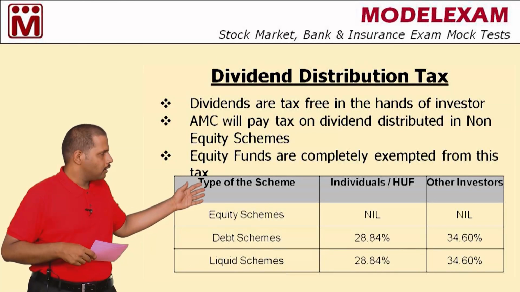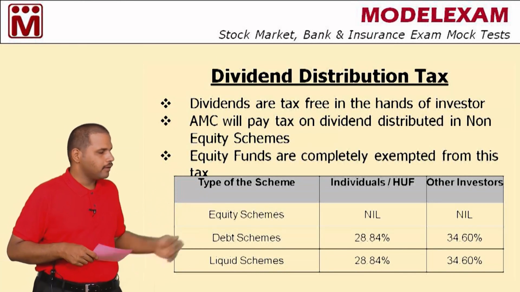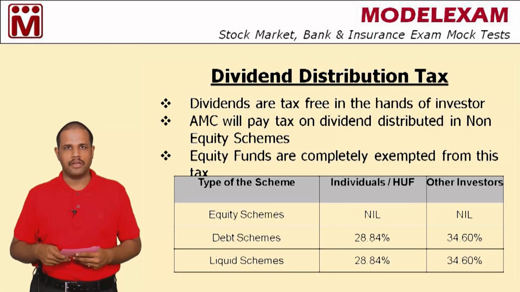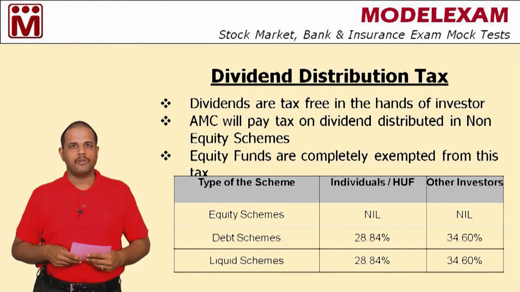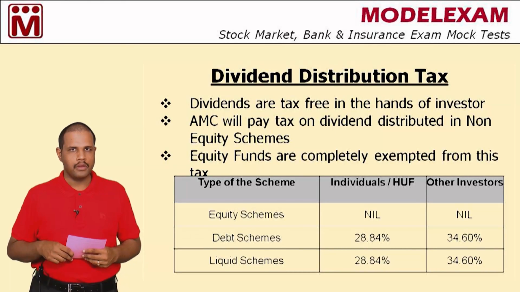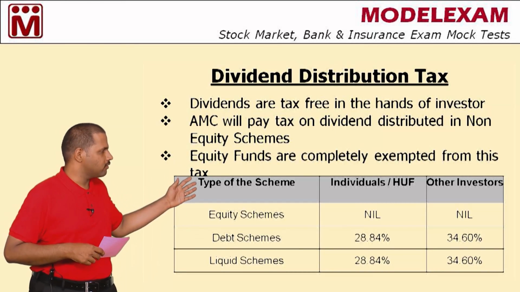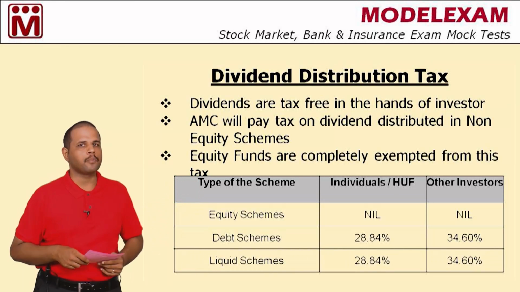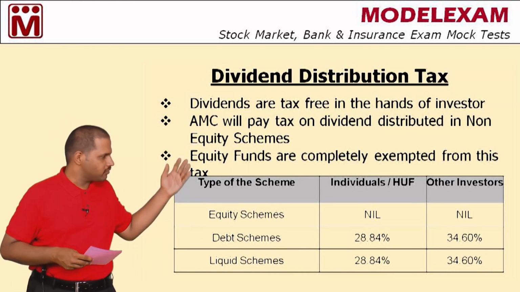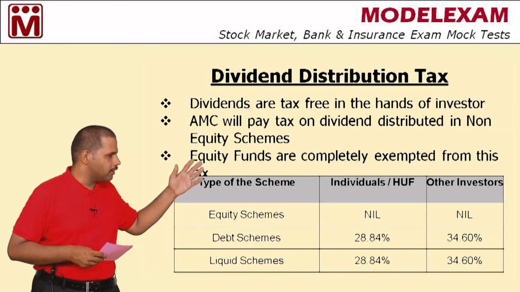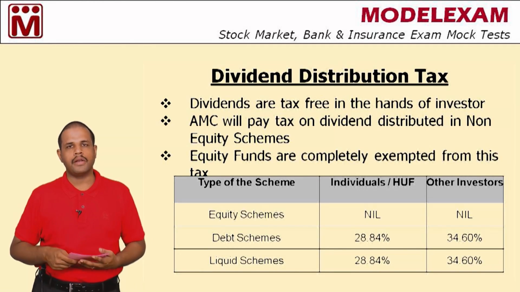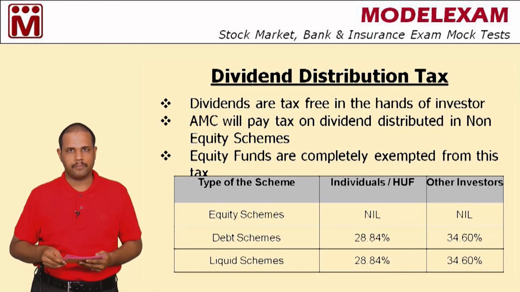See the slide and you will understand that. In case of individuals or HUF investors, there is a tax of 28% for dividend distribution. And in case of corporate investors, there is a tax of 34%. It means that the AMC will pay this tax and the remaining is given to you as dividend. So this is dividend distribution tax.